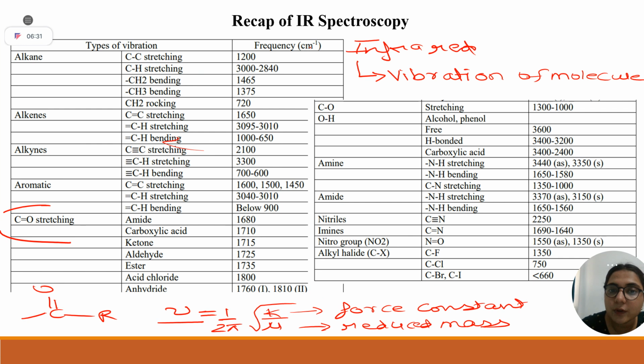Here, why is frequency in centimeter inverse? Because it is wave number. If you recall, c is equal to nu lambda. Then nu is equal to c by lambda, which is c nu bar, where nu is your frequency and nu bar is your wave number. So basically wave number is 1 by wavelength. Therefore its unit is centimeter inverse. Now all these stretching and bending frequencies are